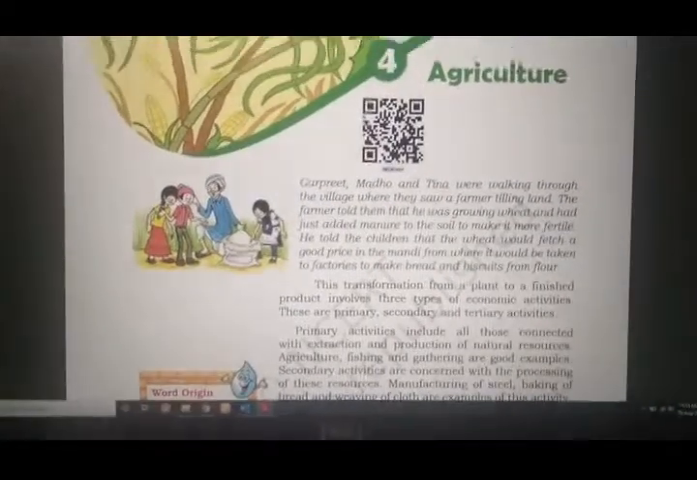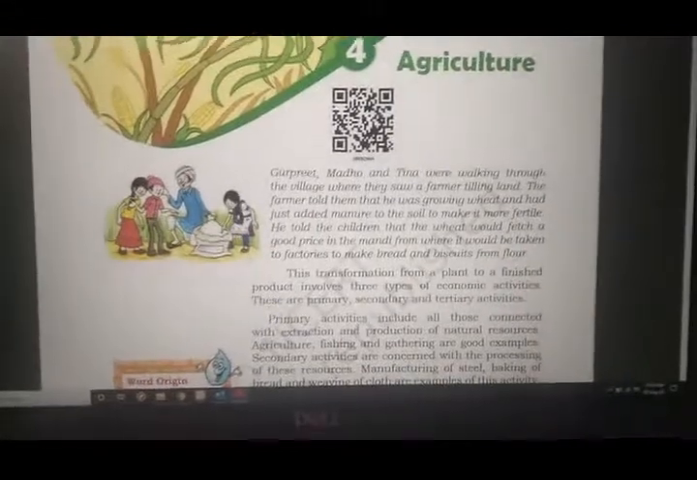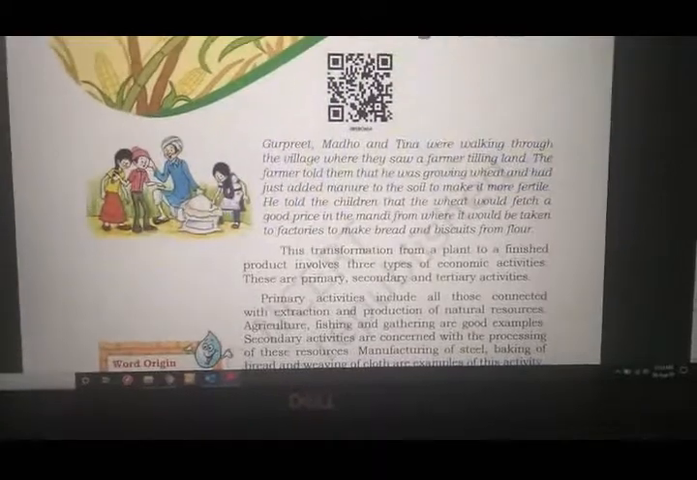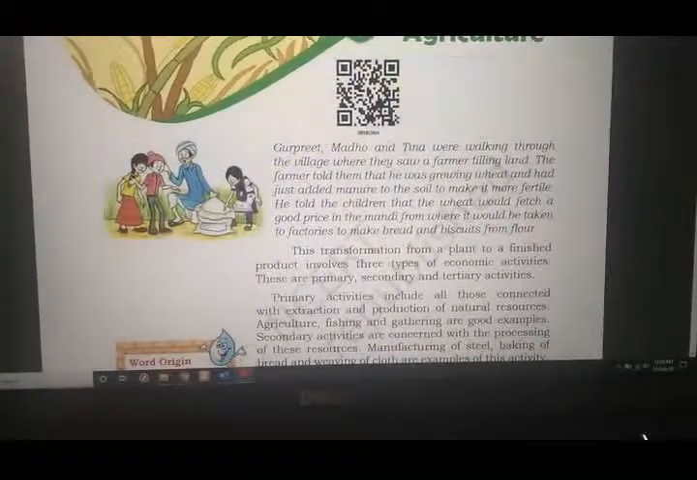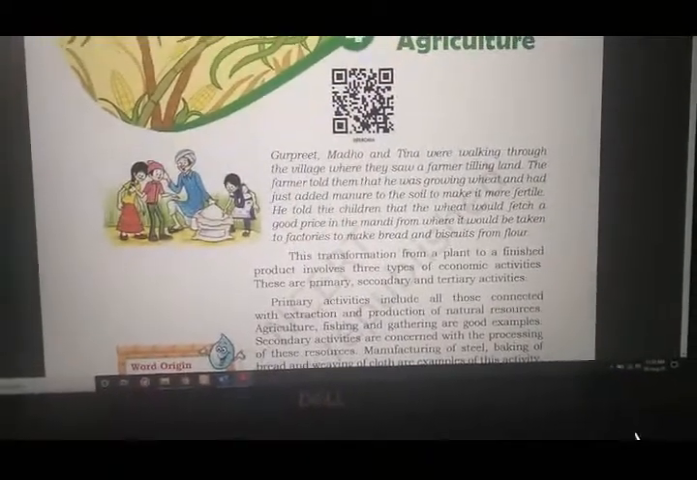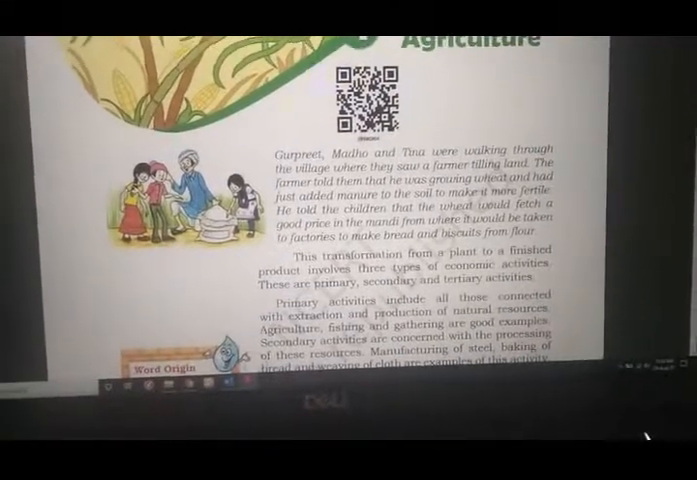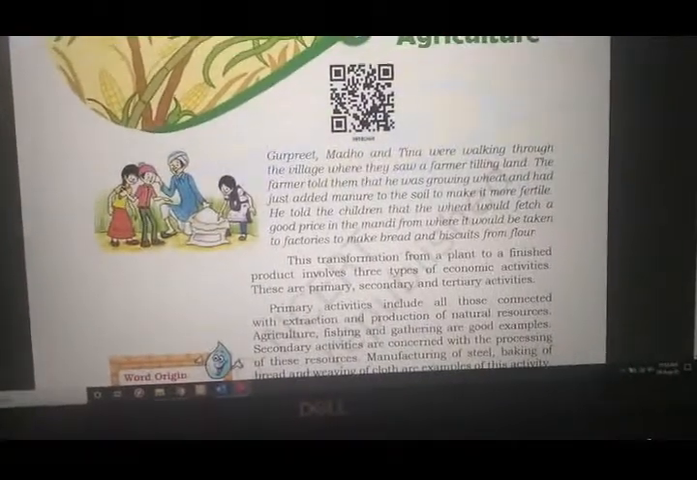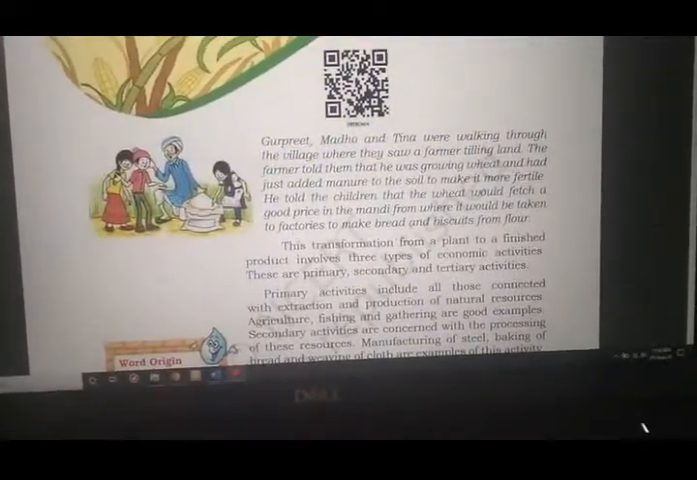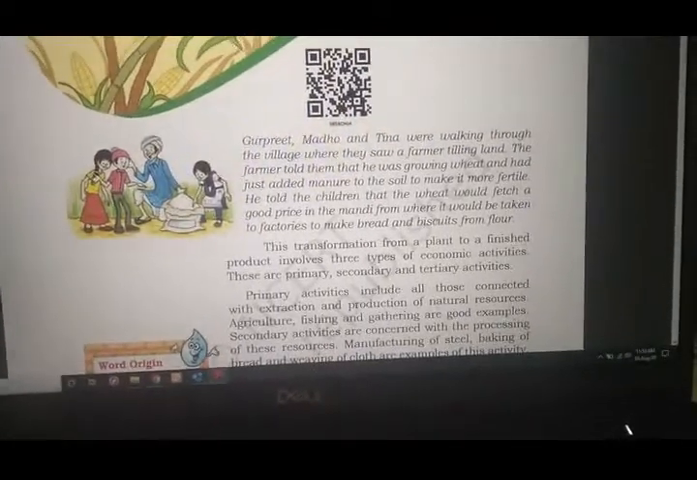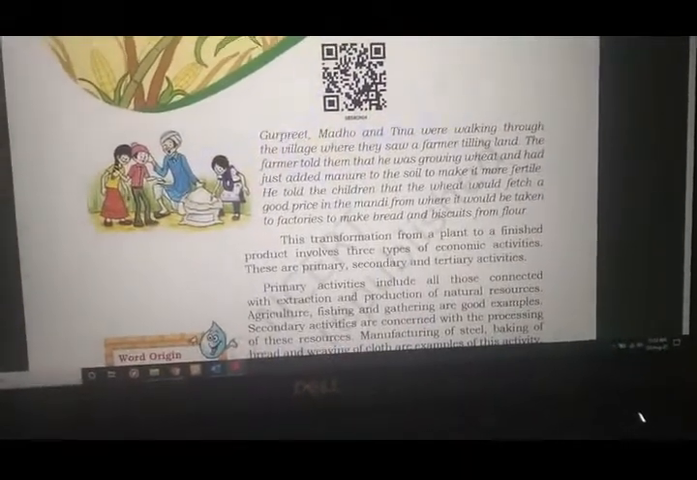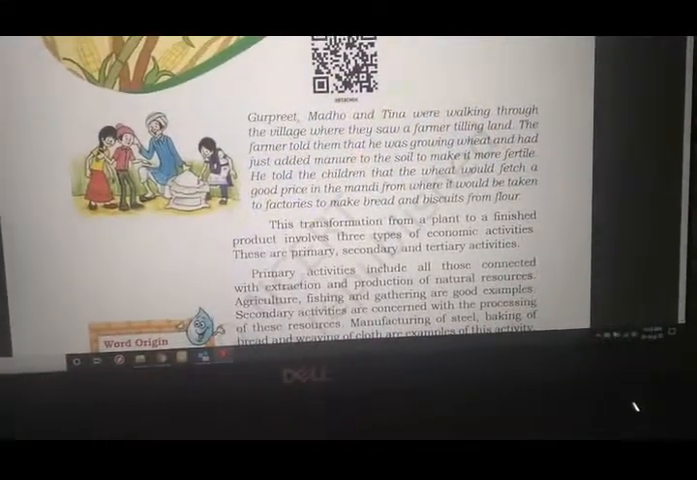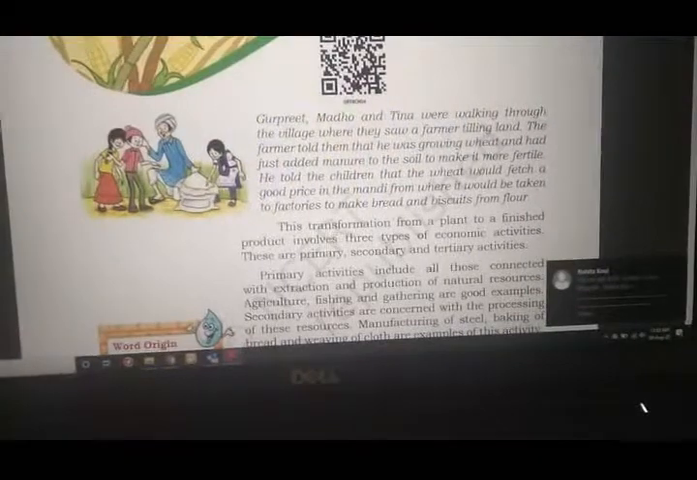Now what do we see here? It can be simply seen that Gurpreet, Madhav and Tina were walking through the village where they saw the farmer tilling the land. What do you mean by tilling the land? That means he is plowing the land, he is mixing something in the land or making it ready for the growth of the crops. Now the farmer told them that they are going to grow wheat and he had just added manure. Manure is an extra added nutrient to the soil, okay, to make the soil more fertile. That means more suitable for the growth of the crops.